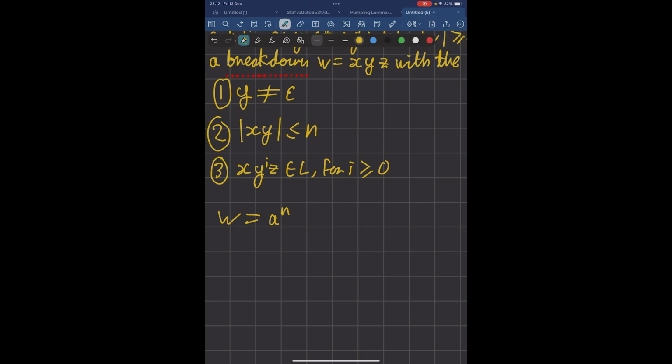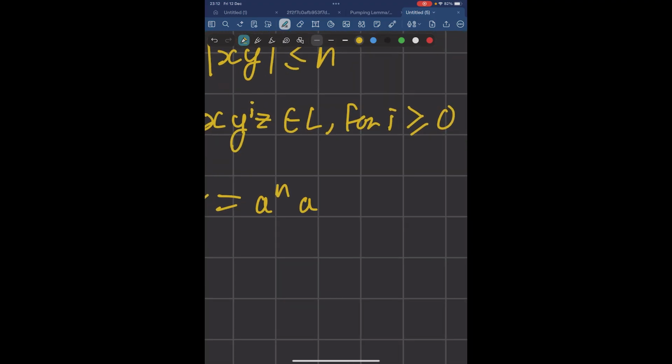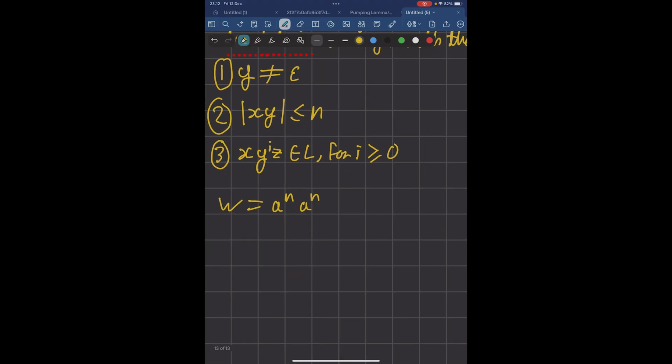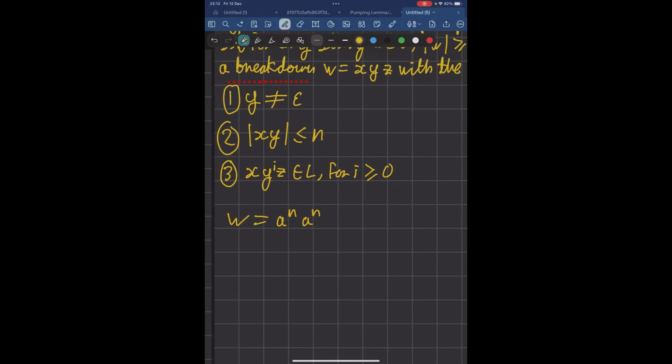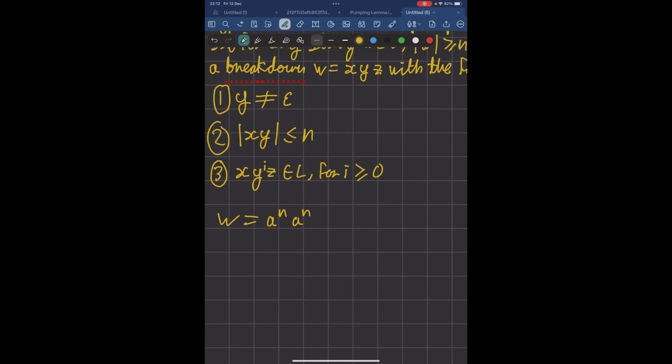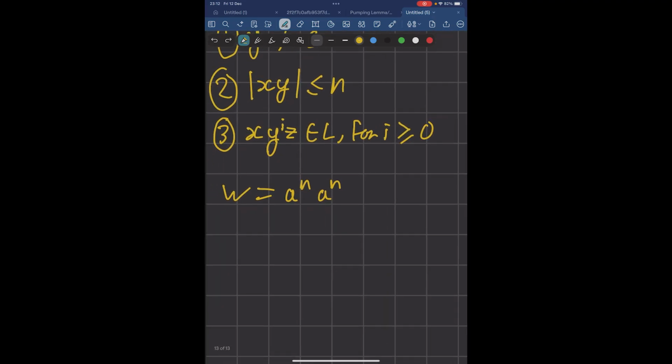Let's think about a bad string first. If you were to have a to the n, a to the n, this would be in the language because this is the reverse of this, and the length would be at least n because the length is 2n. But why is this a bad string? Well, because if you think about it, there is in fact a way of breaking this down. Any breakdown where y has an even amount of a's will lead to the third pumping lemma property always holding. So there is a way of pumping it and breaking it down where by pumping it you get strings that are still in the language.